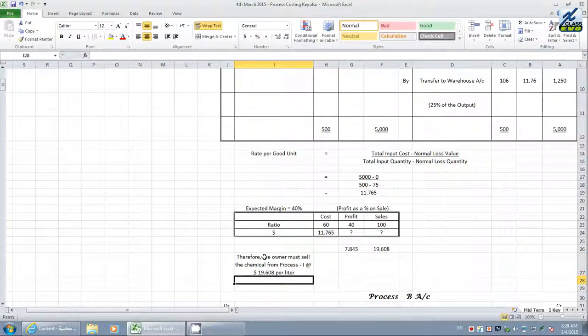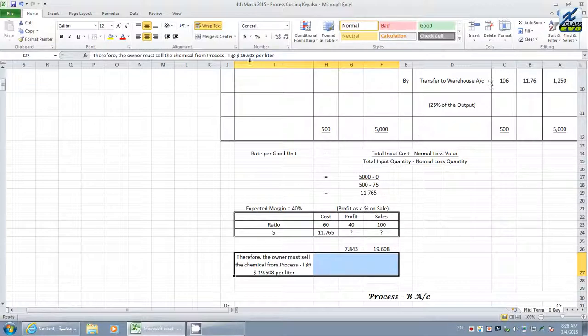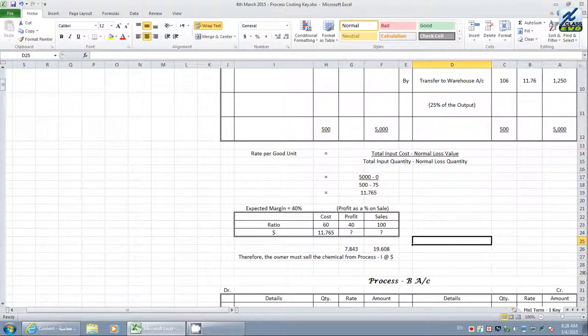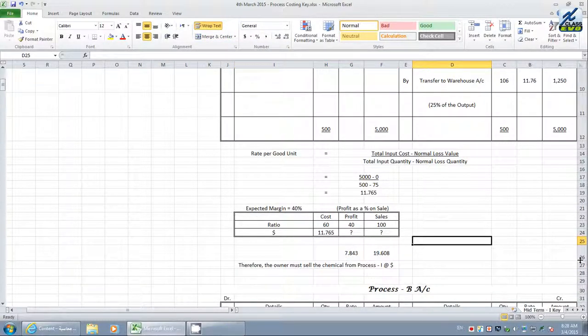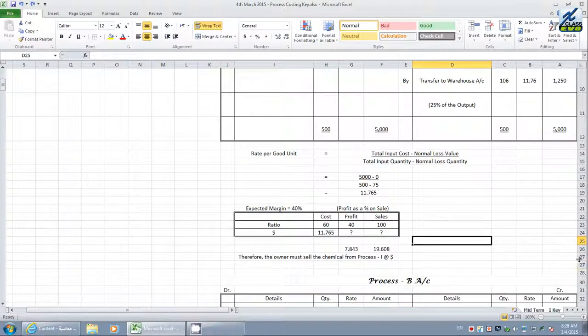This is very important. You have to state the unit, how much per liter he has to sell, very clearly specified.